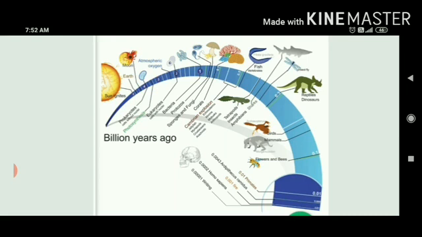Then we came to the vertebrates. The very first vertebrates were the fishes. Then they were replaced by different amphibians. After amphibians came the different reptiles such as dinosaurs. Then replaced by birds, then mammals. And then you can see that flowers and bees started coming. And then the evolution of man took place.